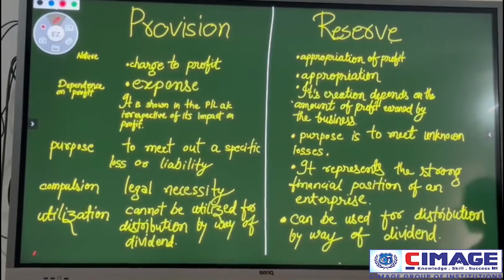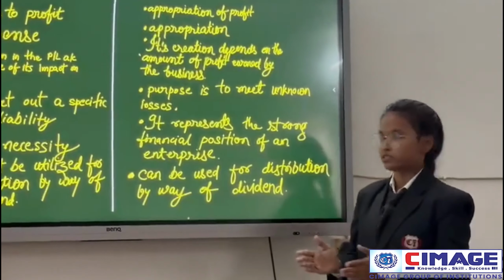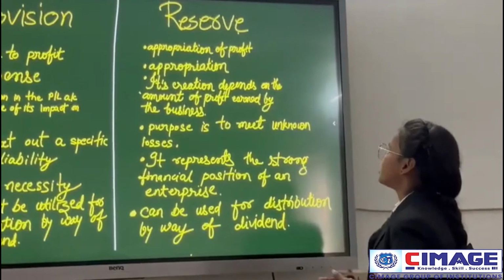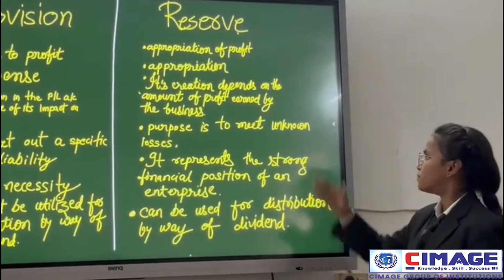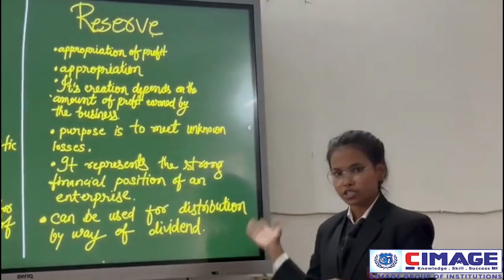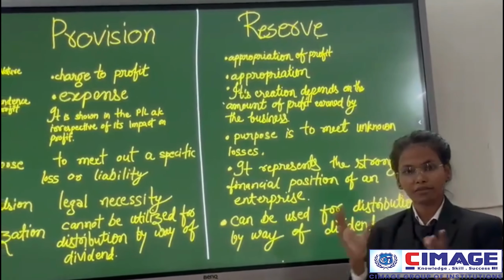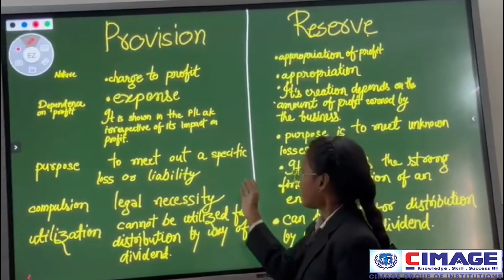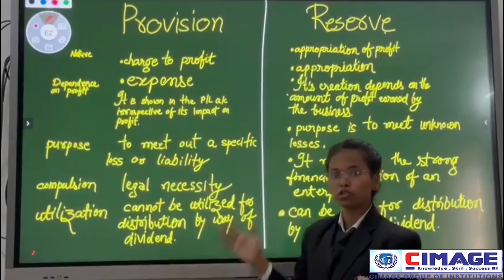If a business is maintaining reserve, it states the financial stability of the business. Its creation depends on the amount of profit earned by the business. Its purpose is to meet unknown losses, while provision is maintained to meet known liabilities. It is maintained to meet a specific loss or liability that is known to the business.